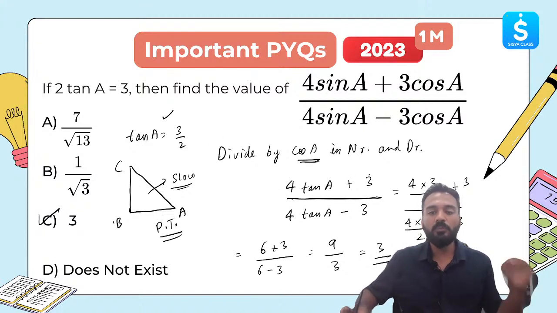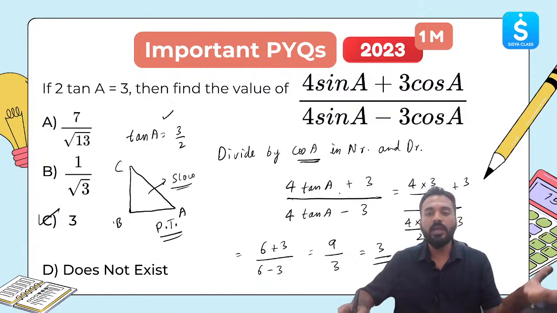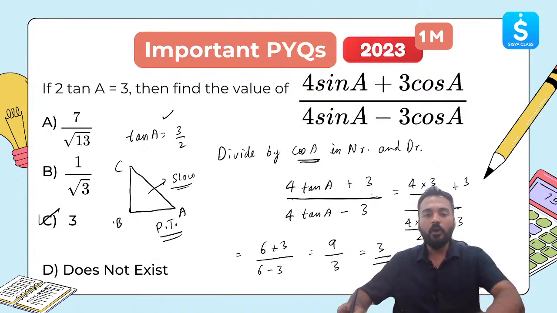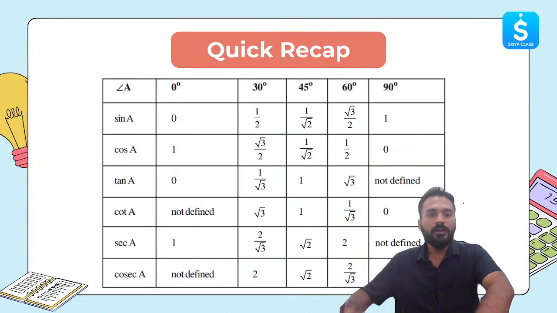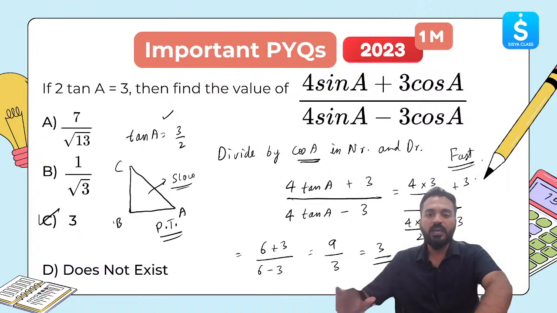Divide by cos A in numerator and denominator, you will get tan A. You can easily form tan A. Clear? I hope everyone is on the same page. This is a faster way. Okay, so let's move ahead. So this type of questions can be asked from the basics.